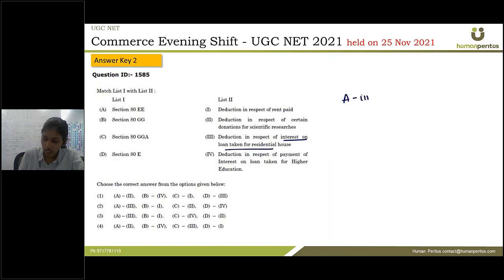So for A, the answer is third. For 80GG, the deduction is in respect of rent paid. Under section 80GGA, it is regarding certain donations for scientific research, and 80E is regarding interest on loan taken for higher education. Okay, so our answer is A third, B first, C second, and D fourth.